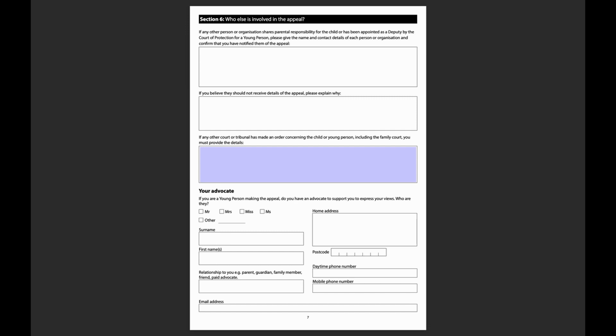The third box, please share details of any orders that a tribunal or court have made for the child or young person, including the family court. If any of these boxes do not apply, then please leave them blank and continue with the form.